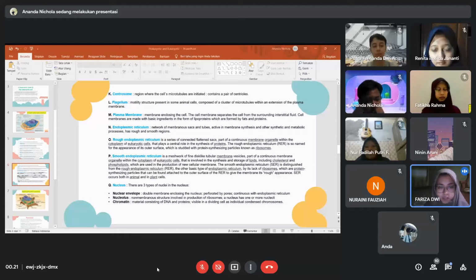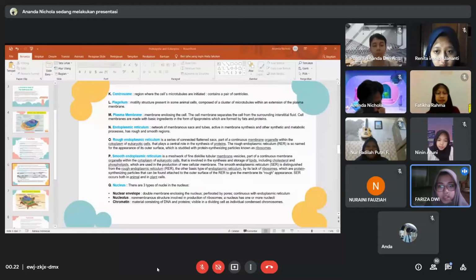Next, plasma membrane. The plasma membrane is the membrane enclosing the cell. The cell membrane separates the cell from the surrounding interstitial fluid. Cell membranes are made with basic ingredients in the form of lipoproteins, which are formed by fats and proteins. The next is endoplasmic reticulum.